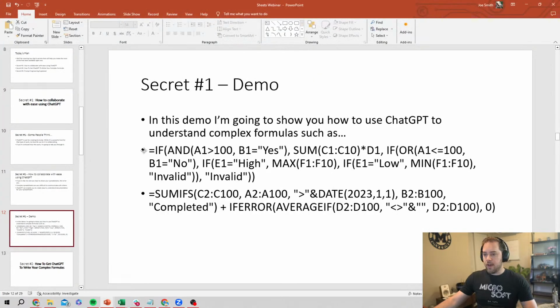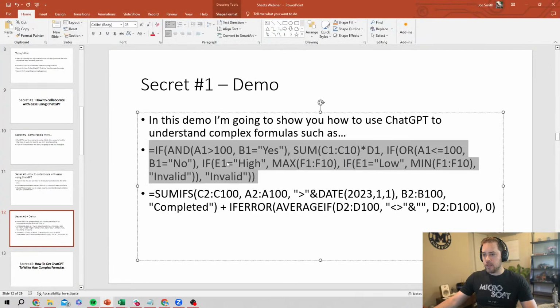So we've got this really complex formula right here, one that, yes, is not the most complex formula in the world, but this still has a number of elements in it, right? It's got a couple of if statements, actually got 4 of them. It's got some other functions that are going on, right? So understanding this at first glance would take us a little bit. I've seen formulas far more complicated than this, and I'm sure you have too, but even understanding this one is going to take us a little bit. But ChatGPT can make this a lot easier for us.